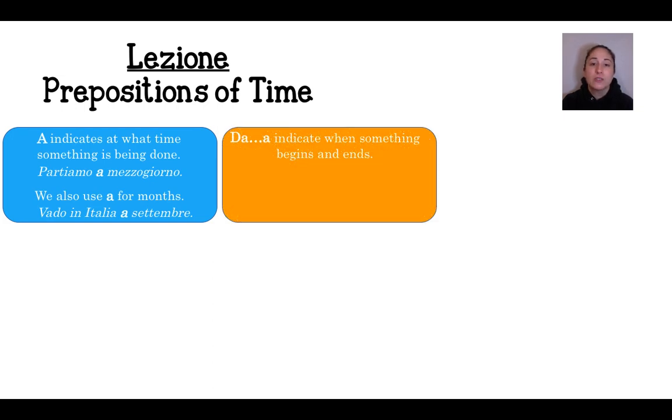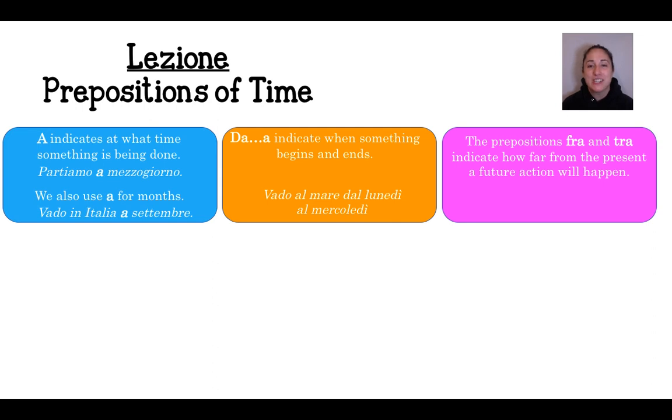Our next prepositions are da and a. In this case, we use them to indicate what time something begins and ends. So, in Italian, vado al mare dal lunedì al mercoledì. In this example, we see da and a form a contraction with the definite article il. So it's da il becomes dal, a il becomes al. So vado al mare dal lunedì al mercoledì means I'm going to the sea from Monday through Wednesday.